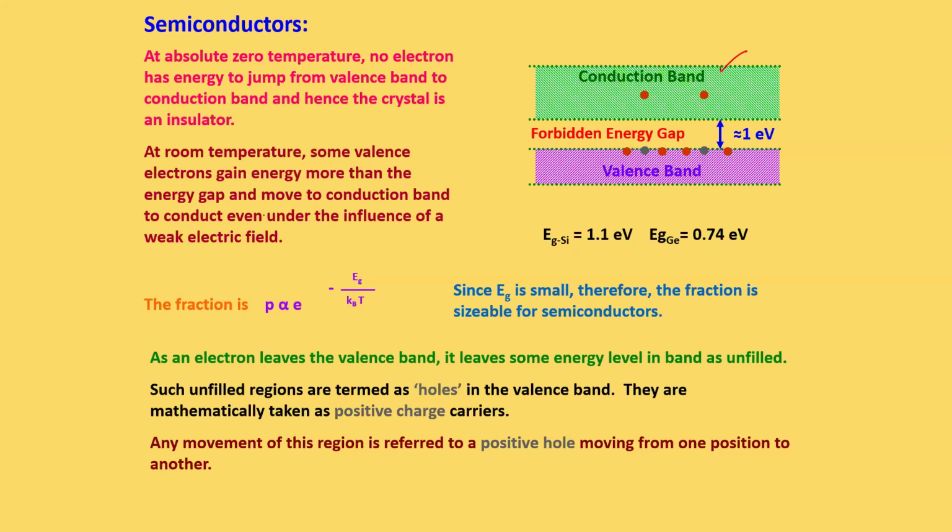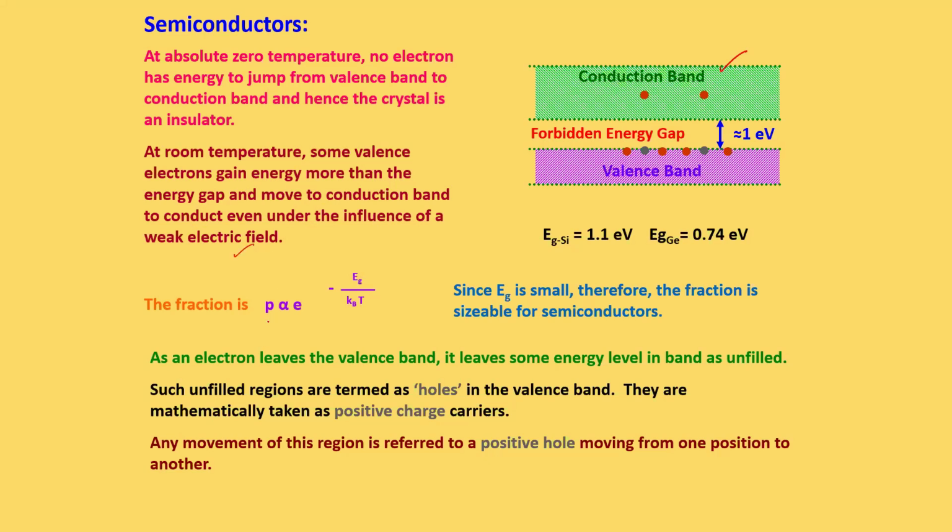When we increase the temperature, the electrons in the atom will get detached and move. At room temperature, some electrons will gain energy more than the energy gap and move to the conduction band to conduct even under the influence of a weak electric field.